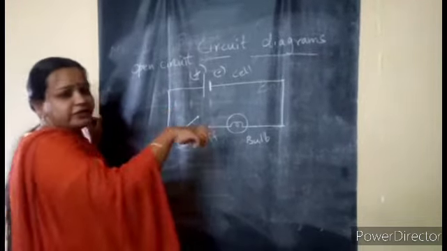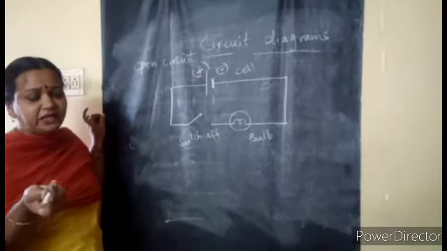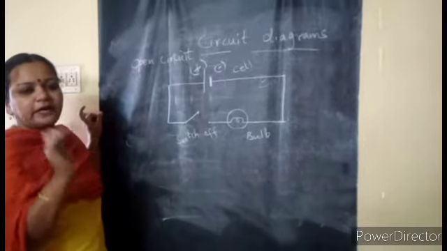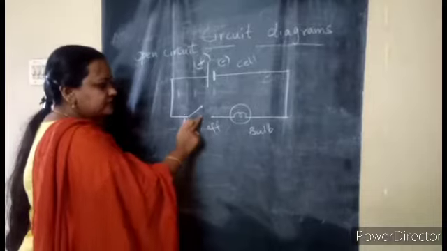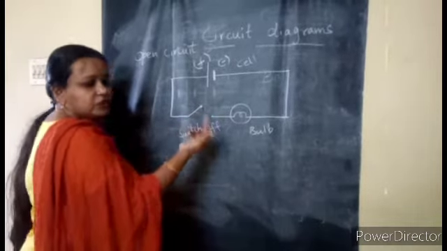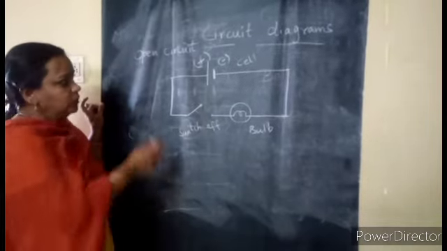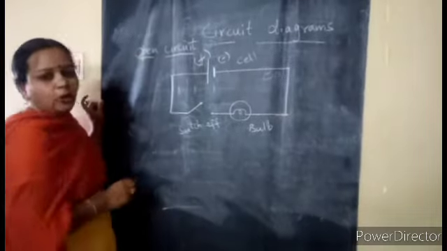Conventionally, the current has to flow from the positive to the negative terminal. The flow of electrons should take place in one direction. But here, as this is open, there is no connection, so the current will not flow. That's why we call it an open circuit.